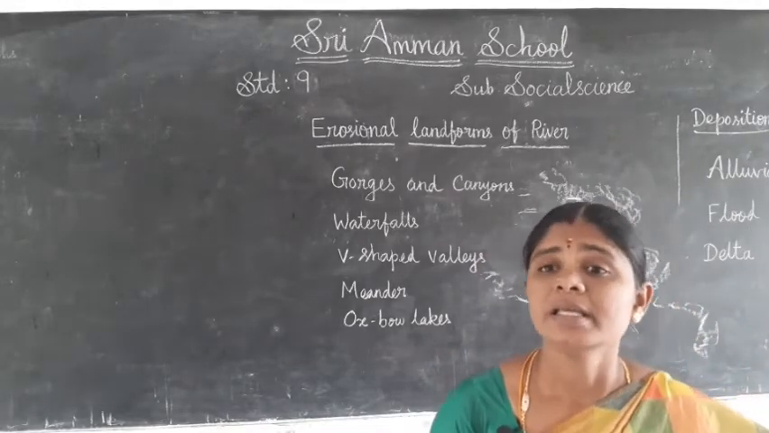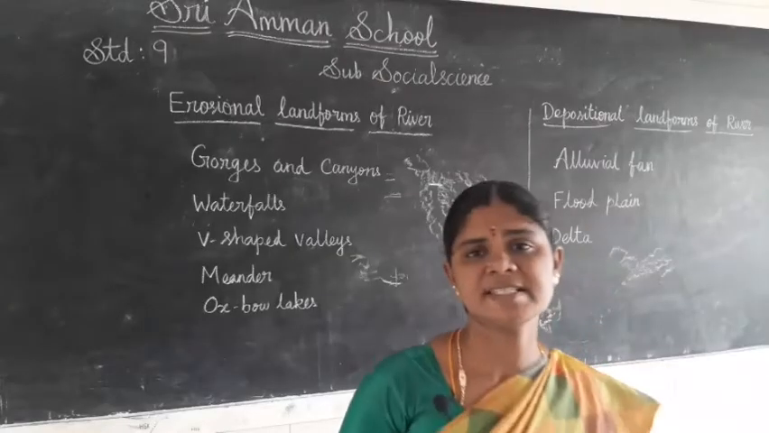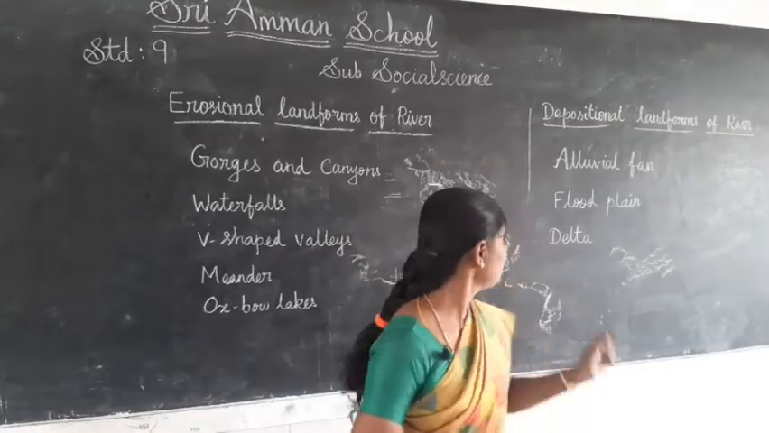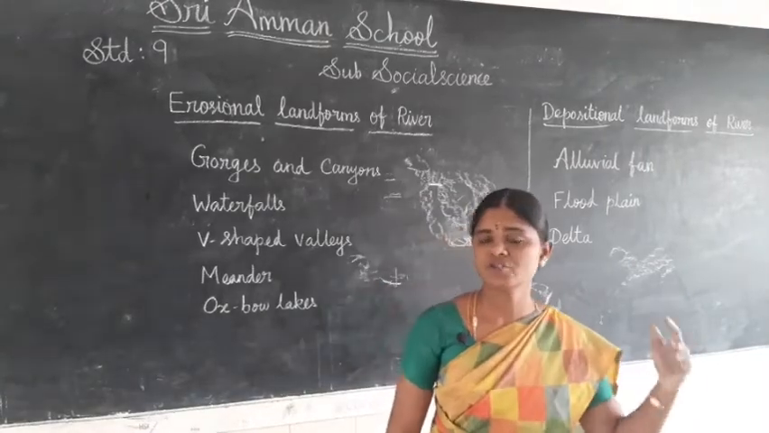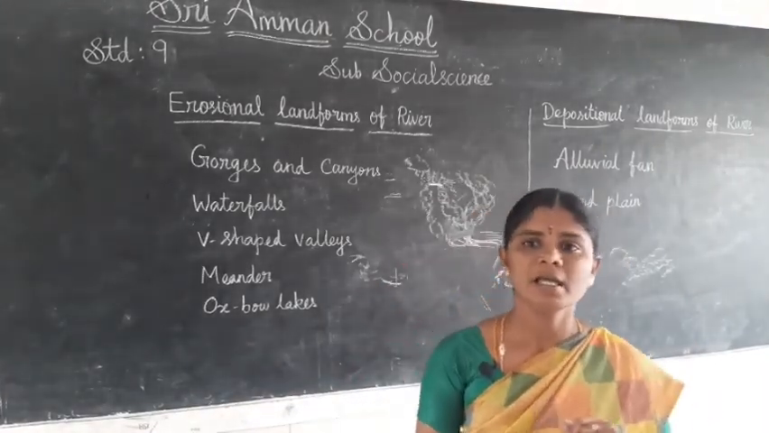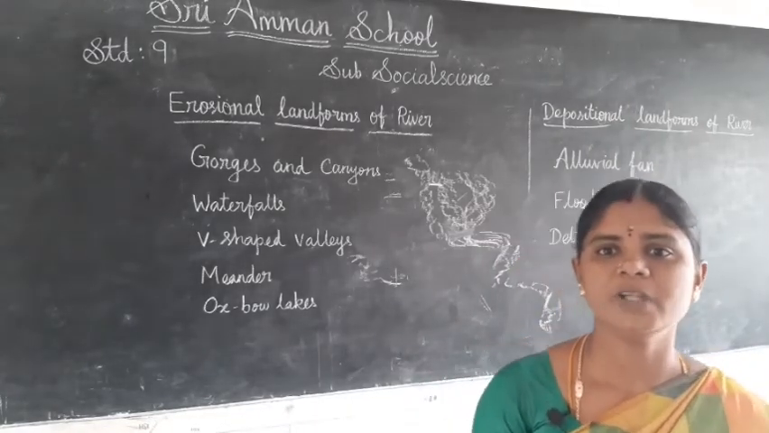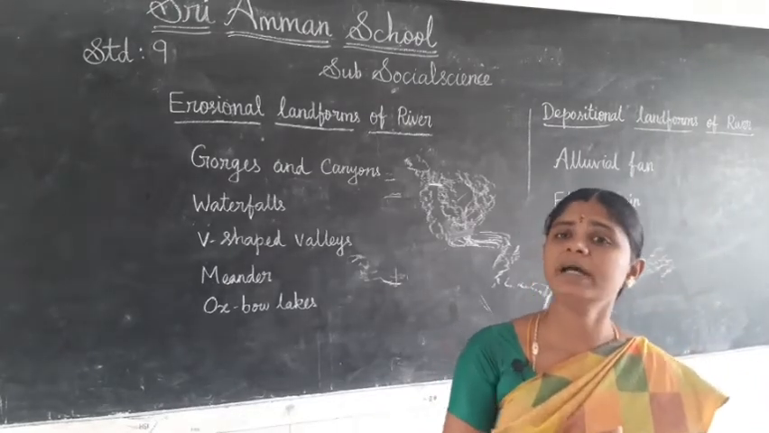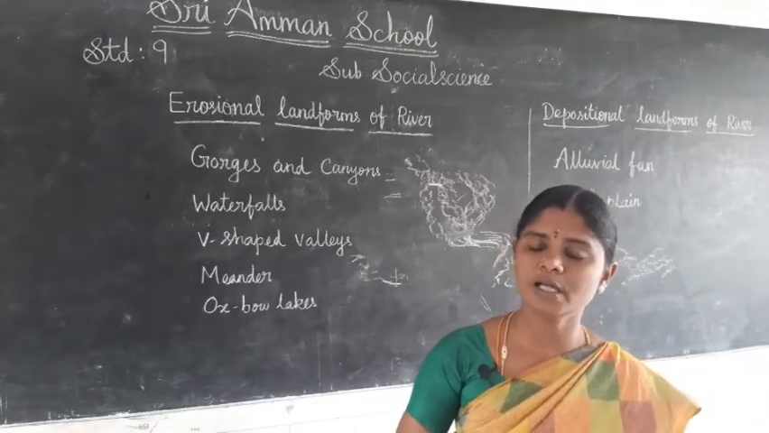Next we see about the depositional landforms of river: alluvial fan, floodplain, delta and estuary. These are the depositional landforms of river. We will see one by one. Alluvial fan: a fan shaped deposition made by the river at the foothills, that is called alluvial fan.